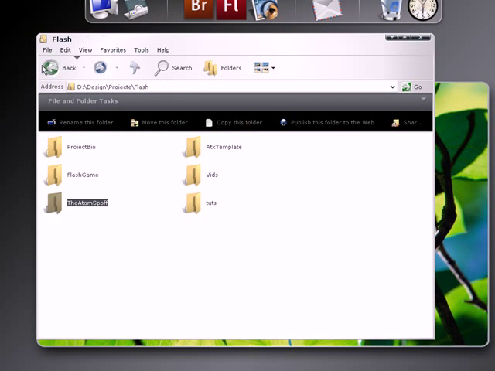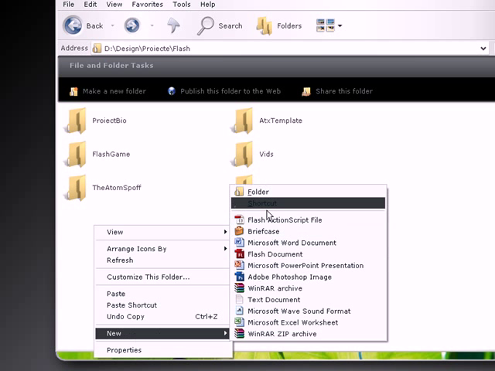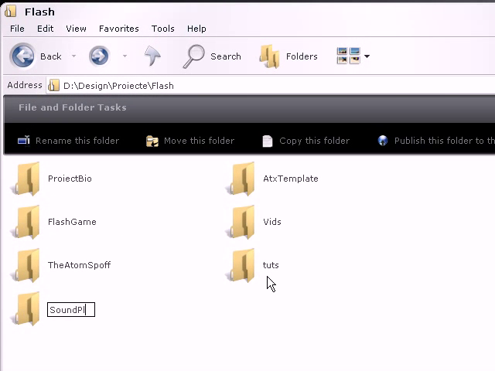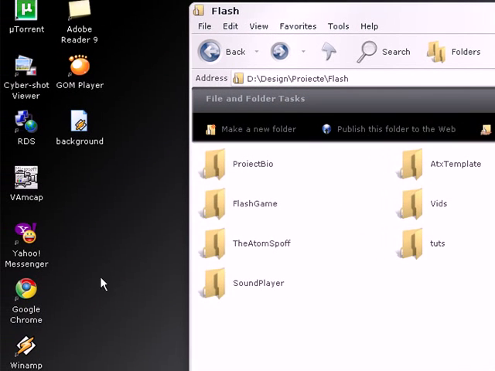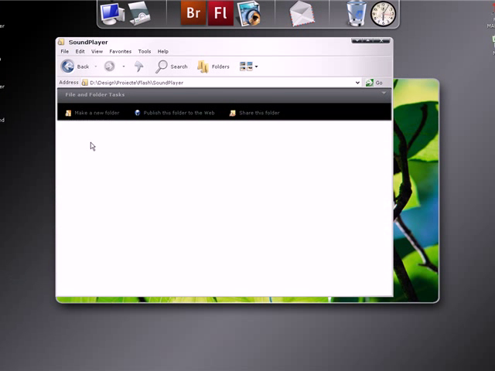Today I want to show you how to make a simple sound player in the background for websites and other things. Okay, so first let's create a new folder called sound player. Open it and let's copy a sound named background here.